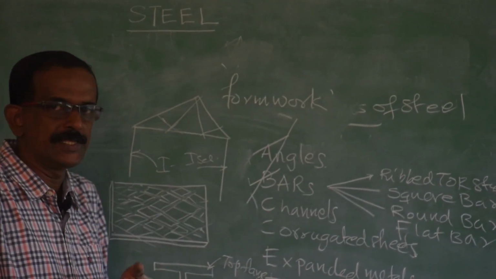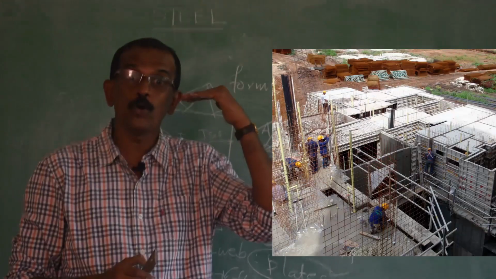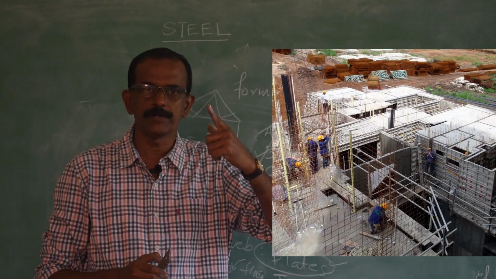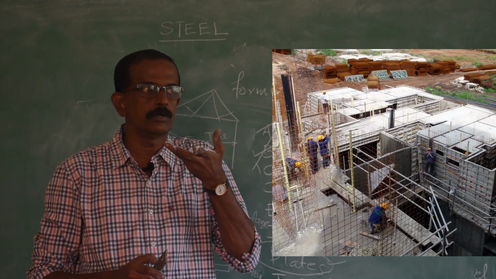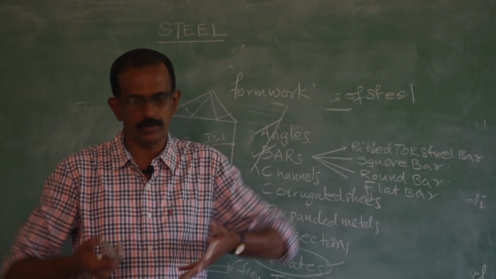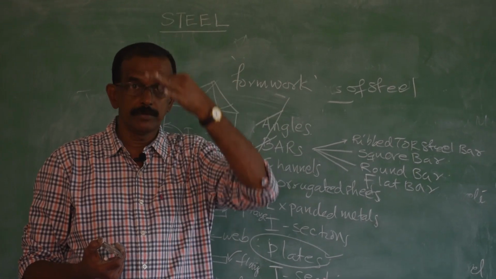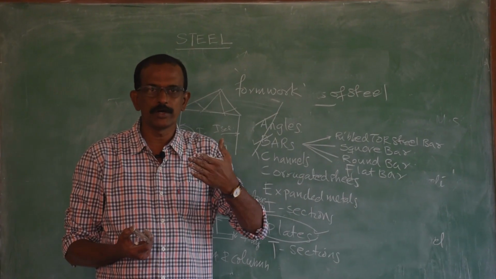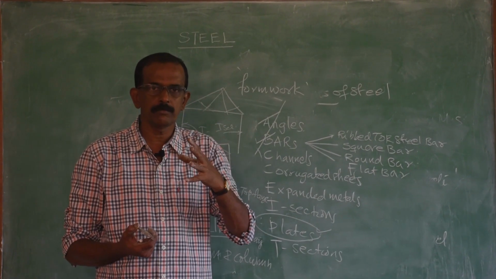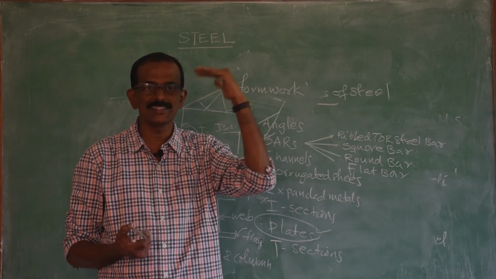Formwork means the temporary horizontal support given for concrete. Suppose you want to construct the roof for a room, for example this room. Before concreting, you have to give a temporary support for that concrete. That support should be there for some period.